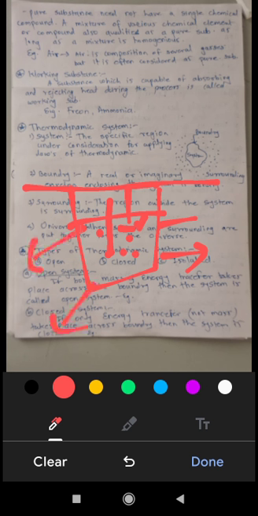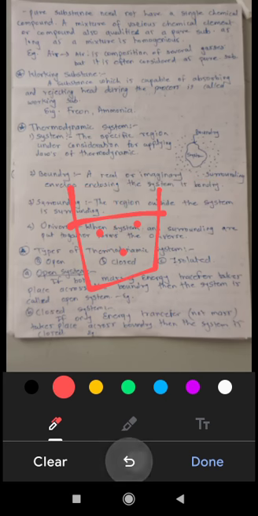This tea will lose heat, but no mass transfer. There is no mass transfer from the cup of tea. Therefore this system becomes closed.